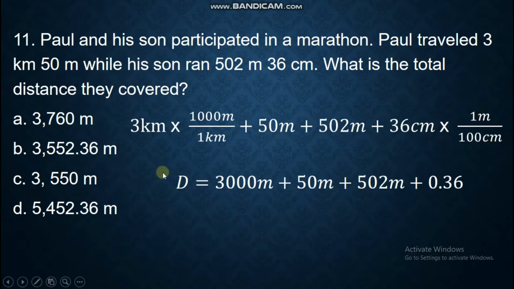Now multiply this, 3 kilometer times 1,000, you will have 3,000 meter plus 50 meter plus 502 meter and 0.36 meter. So the total distance is 3,552.36, and that is letter B.